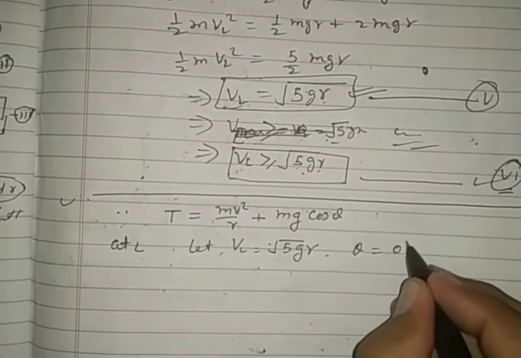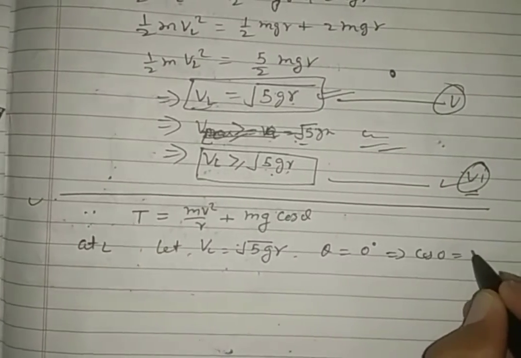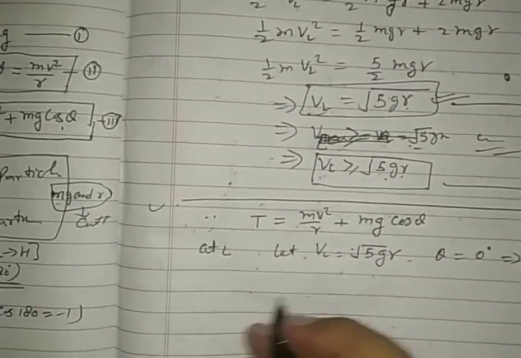Theta is 0 degrees here, which implies that cos 0 is 1.